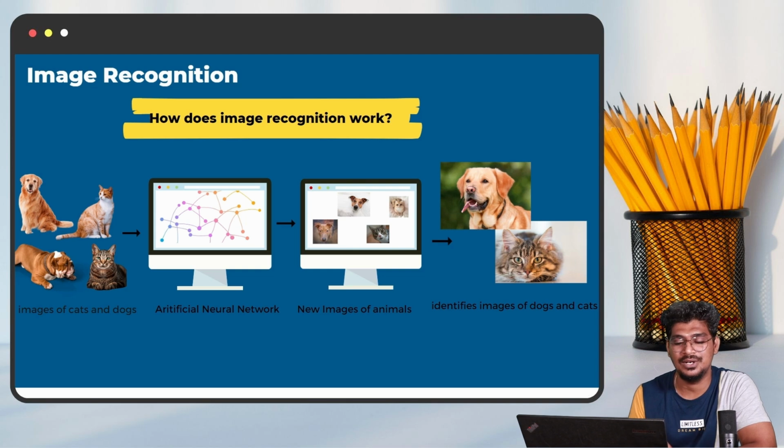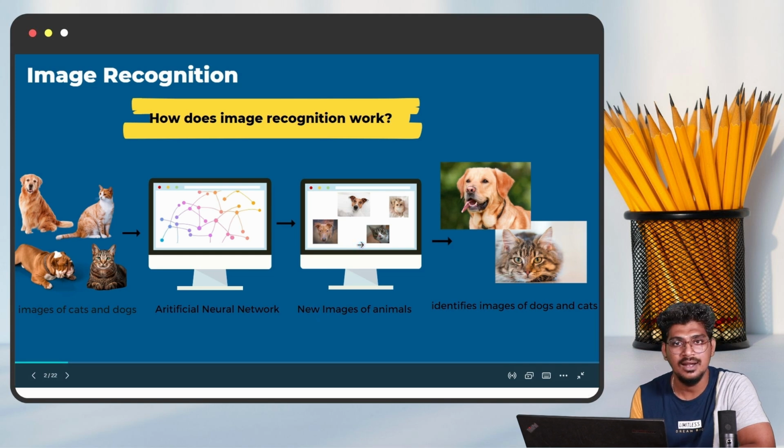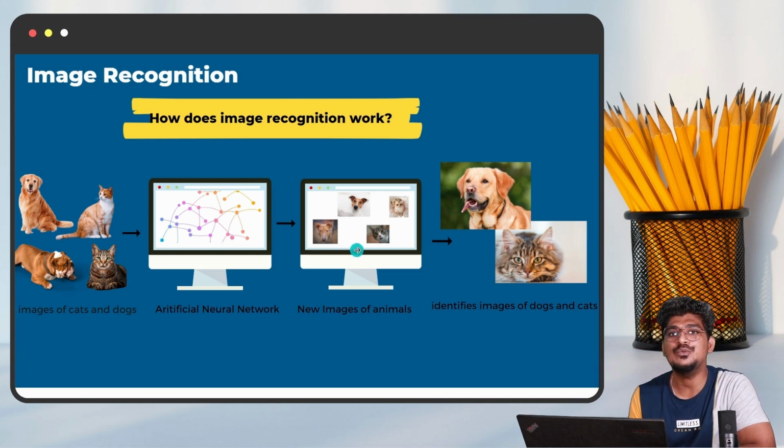By using deep learning, you can see here, this is the artificial neural network. Once you pass the input as digital images or digital videos, we need to train this machine with the help of the artificial neural network. This artificial neural network extracts the features from the input images. Once it is trained, when you feed new images of a dog or cat, it will analyze what kind of animal this is, maybe a cat or a dog. That is how image recognition works.